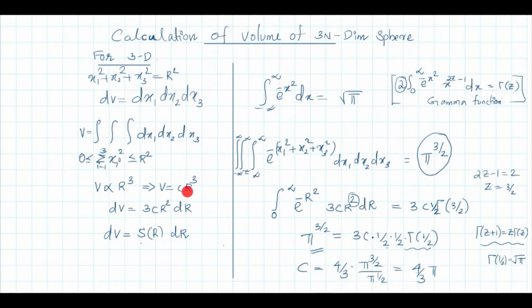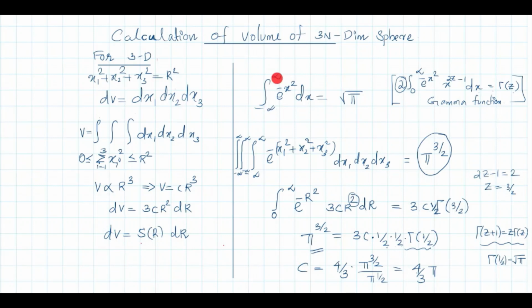So I can write V is equal to C r cube, some constant into r cube. Taking the differential of this, dV is equal to C into 3r square dr. Now, a volume element I can always write as some surface area into a length element. Volume is always a surface into a length. So I can identify this 3C r square as a surface area, S of r, into dr. This is dV.